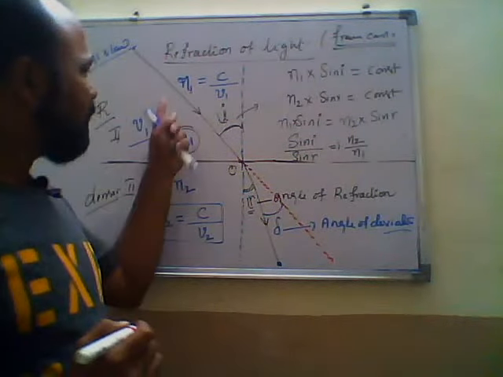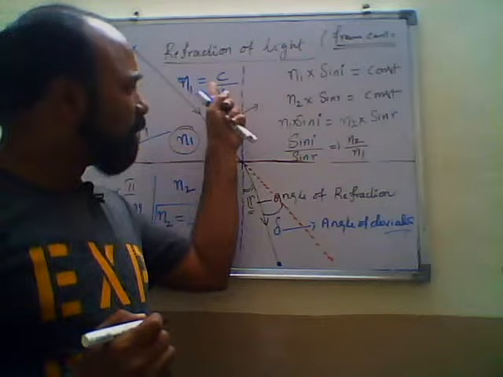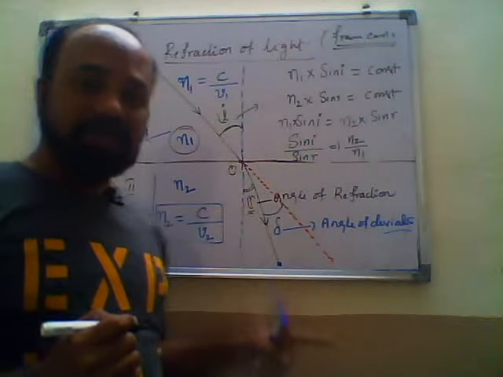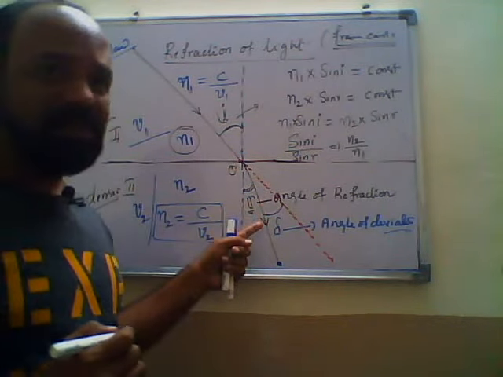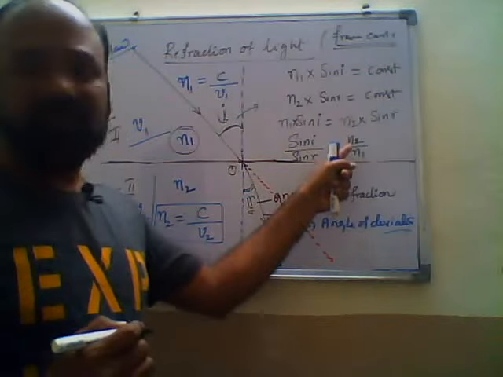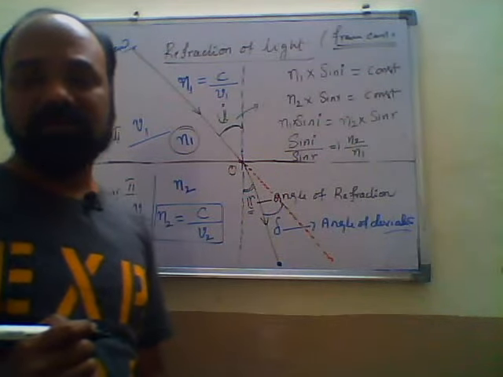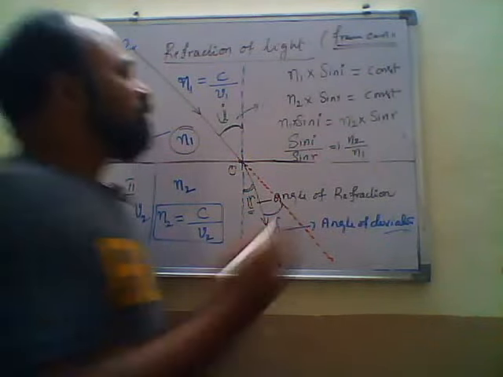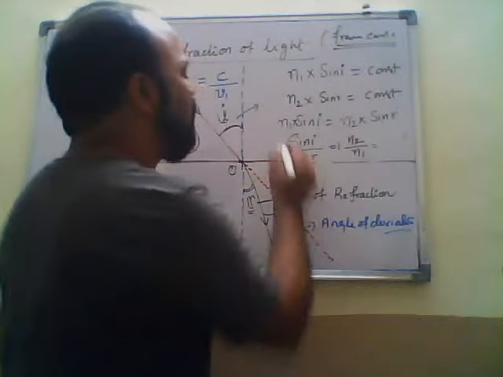So we are taking the phenomenon here where the light ray travels from rarer to denser. I am taking here rarer to denser. This we can write as the refractive index n2 by n1.